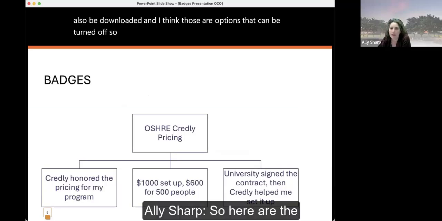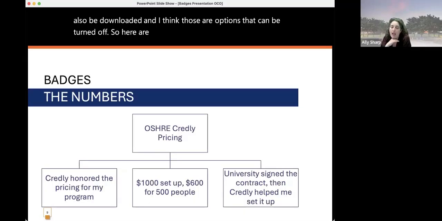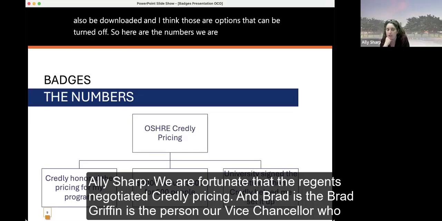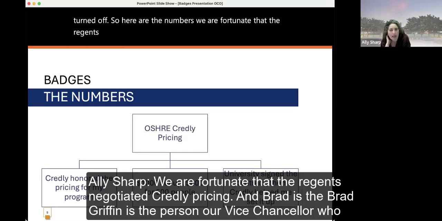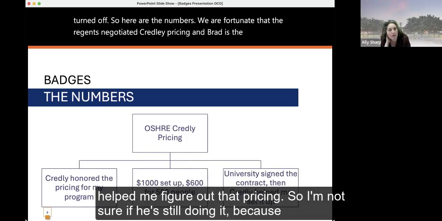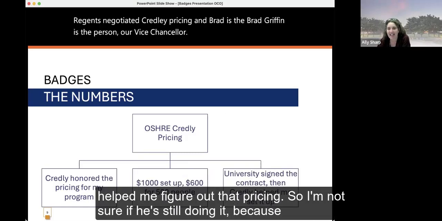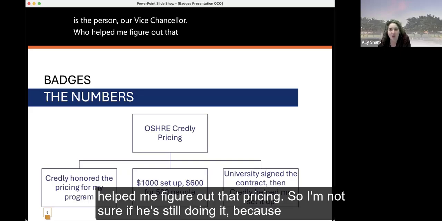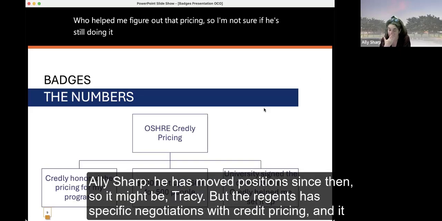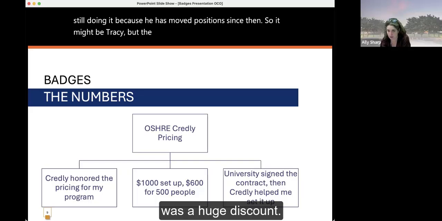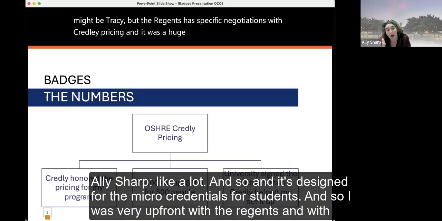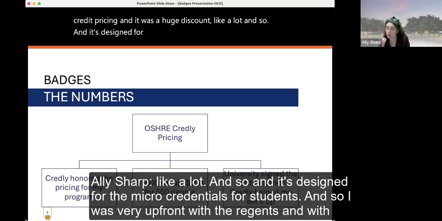So here are the numbers. We are fortunate that the Regents negotiated Credly pricing, and Brad Griffin, our vice chancellor, is the person who helped me figure out that pricing. I'm not sure if he's still doing it, because he has moved positions since then. So it might be Tracy, but the Regents has specific negotiations with Credly pricing, and it was a huge discount, like a lot. And it's designed for micro credentials for students.